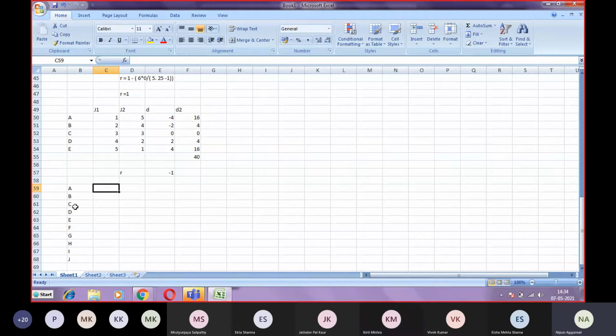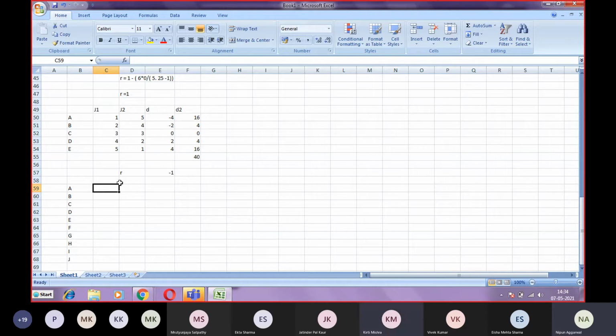Ordinal data and scale data, that is the difference. Ordinal data means the data is in the form of ranks, and scale data is in the form of marks. So can we convert ordinal to scale or scale to ordinal? Ordinal to scale, how can I convert it? If the data is given in the form of ranks, I can convert it into marks?